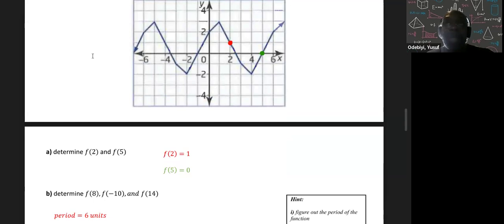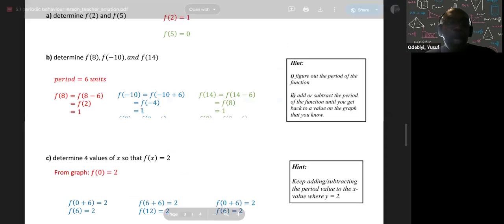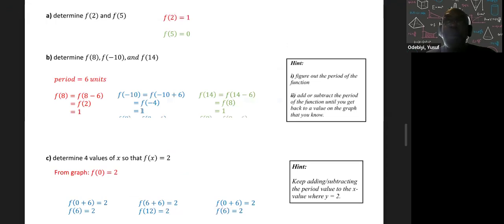So -10 plus 6 gives you -4. The value of y when x is -4 is going to be the same as when x is -10. So at -4, y is what? y is 1, right? So when I go to here, there you go. You can see the pattern?